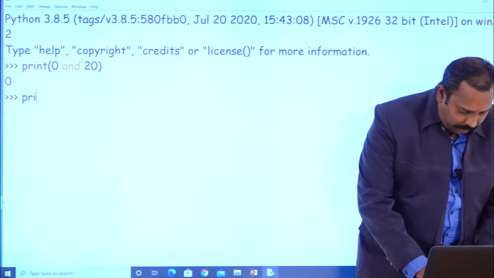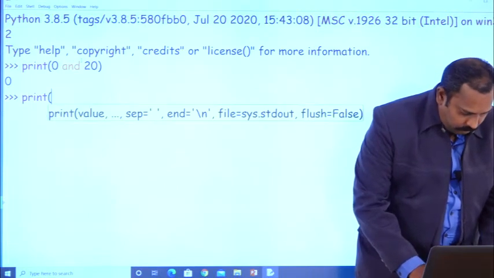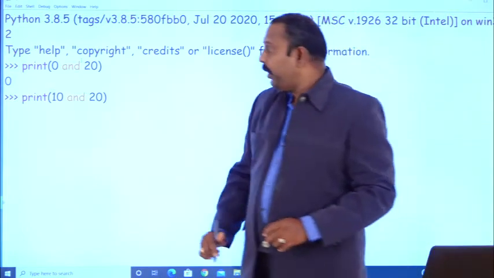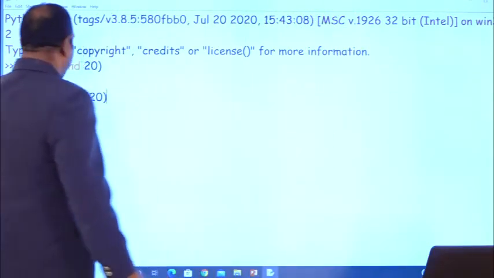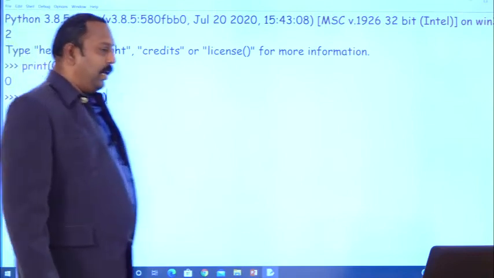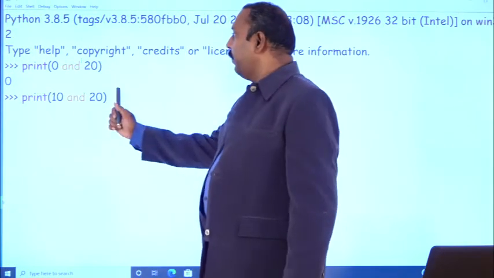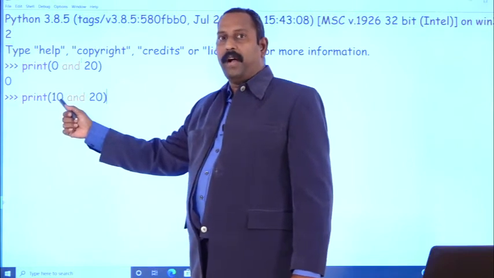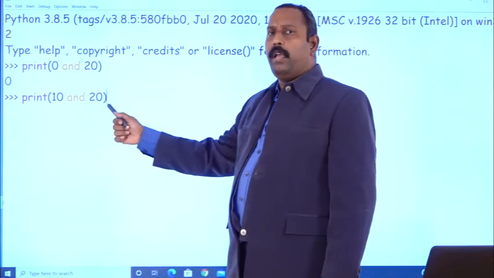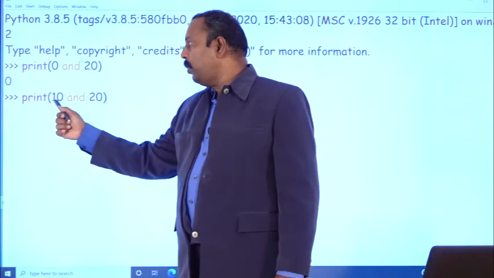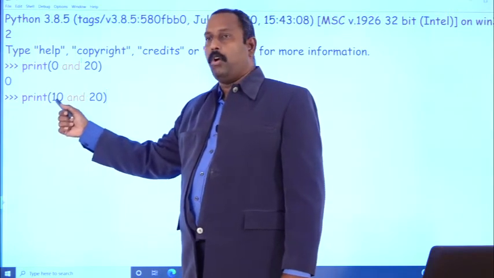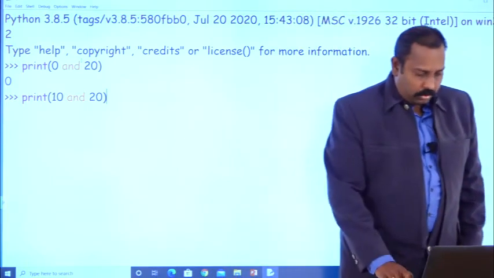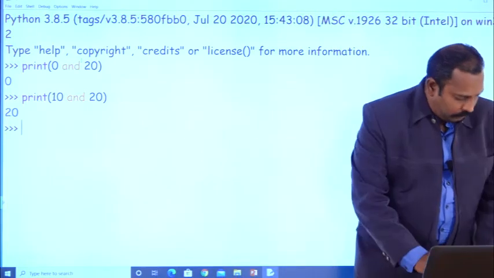Suppose I write print 10 and 20. So x is 10 here, y is 20 here. Here x is not false. Other than 0, anything is considered true. So this is a true value. What output will you get? You will get 20, the y value.